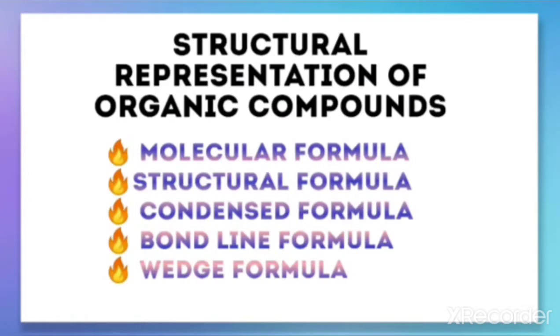An organic compound can be represented by a molecular formula, but the molecular formula will show only the number of atoms and the various types of atoms present in it. It does not show the arrangement of the atoms. But the structural formula explains the arrangement of different atoms and bonding. So let us discuss the structural representation of organic compounds. Here we are representing the molecular formula, structural formula, condensed formula, bond line formula and wedge formula.